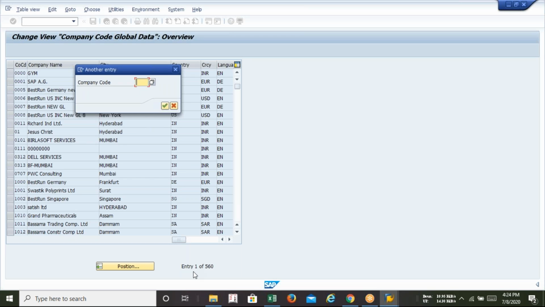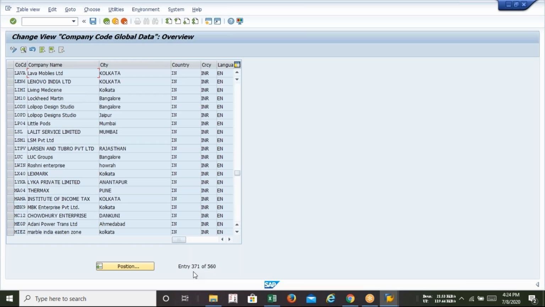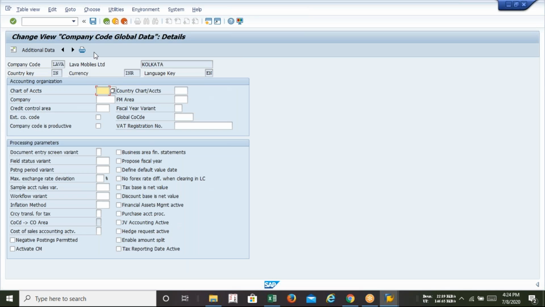My company code is LAVA. Enter. And here you can see that my company code is appearing in this list: Lava Mobiles Limited, Kolkata, IN. So just put your cursor on the company name and double click. You will get the assigning window, where one by one you need to put in the group company code, chart of accounts, fiscal year variant, posting variant.